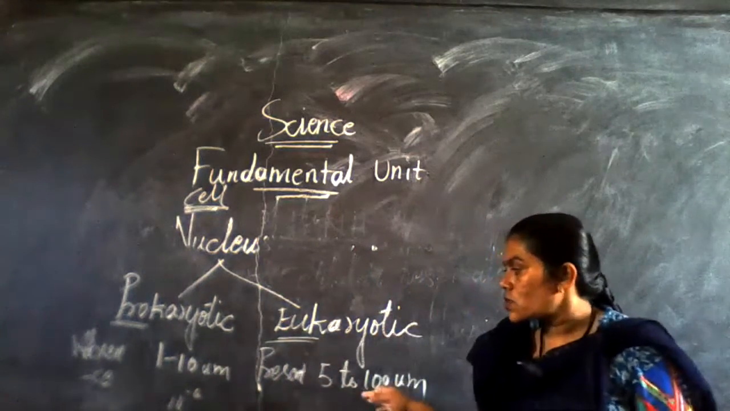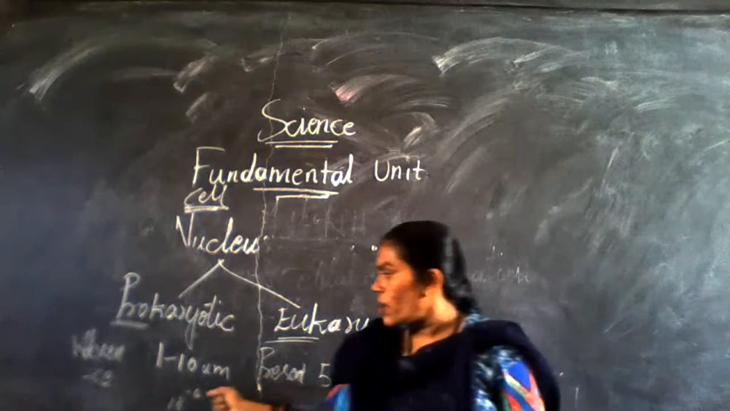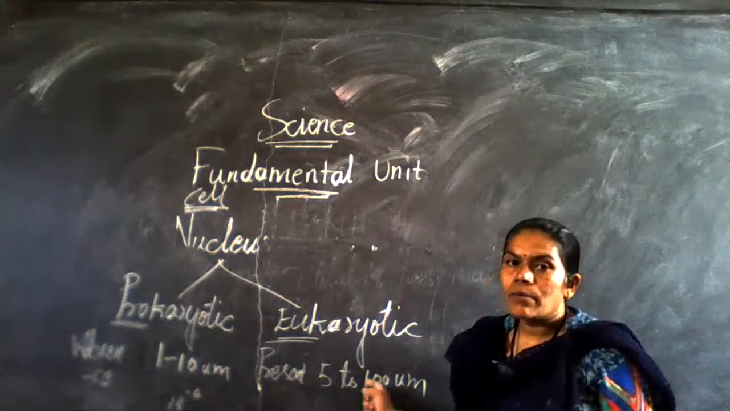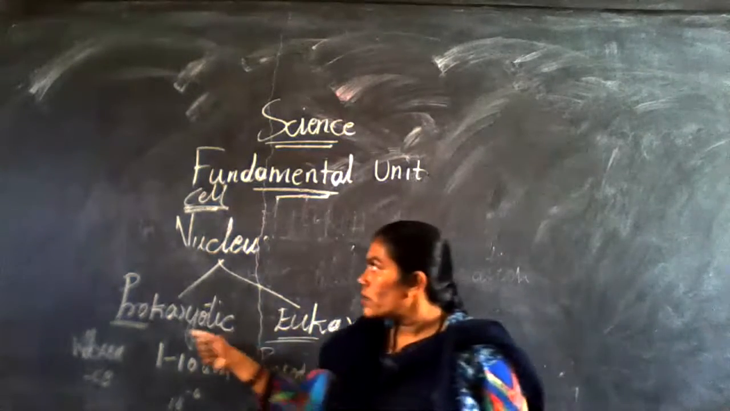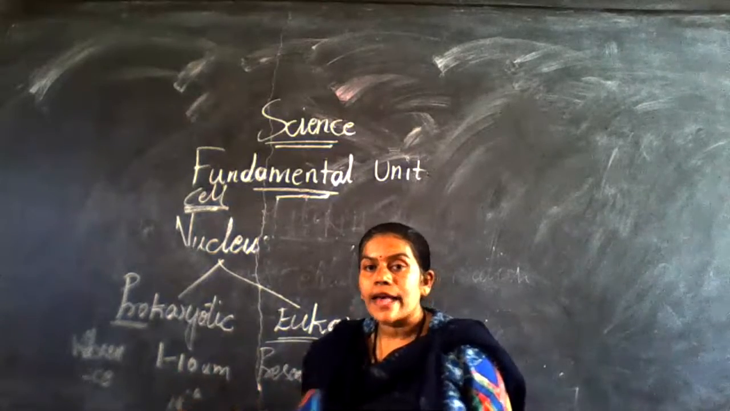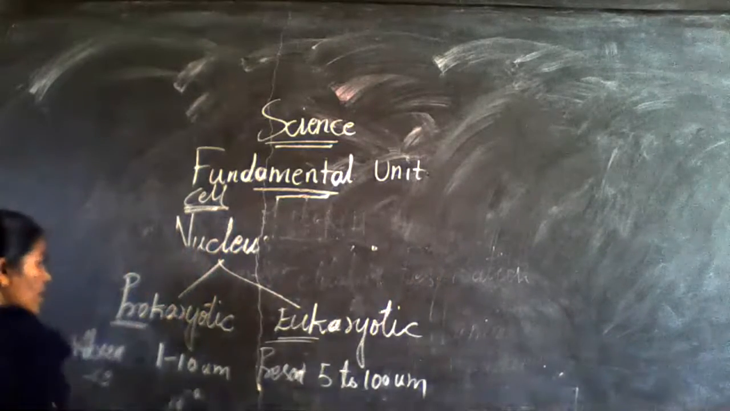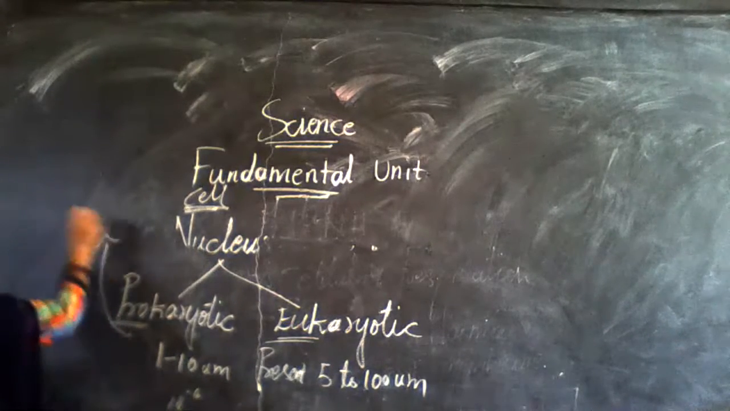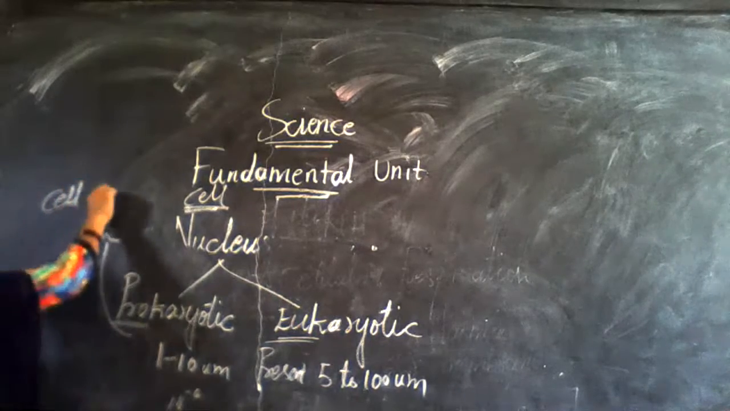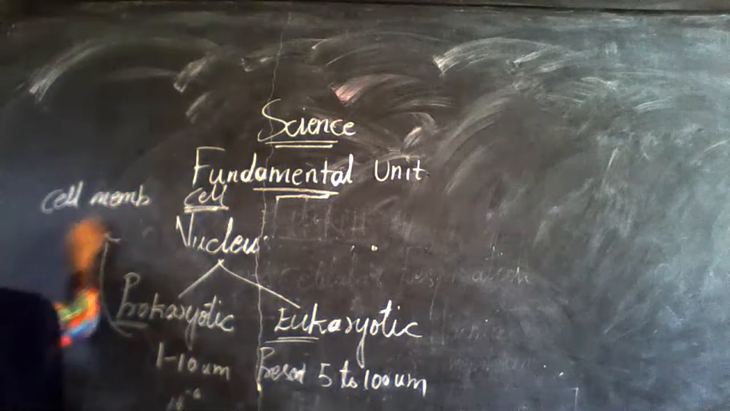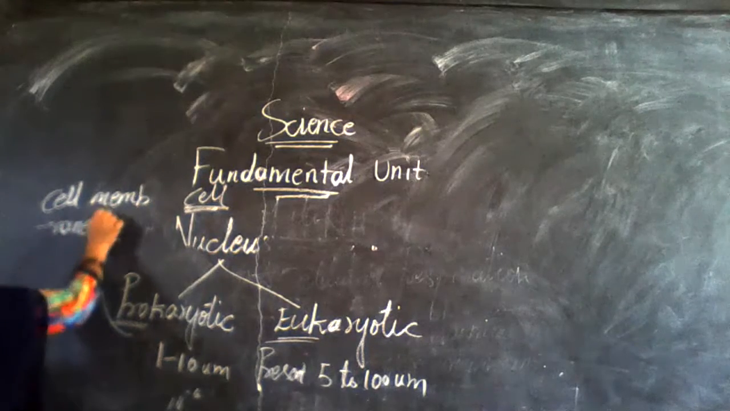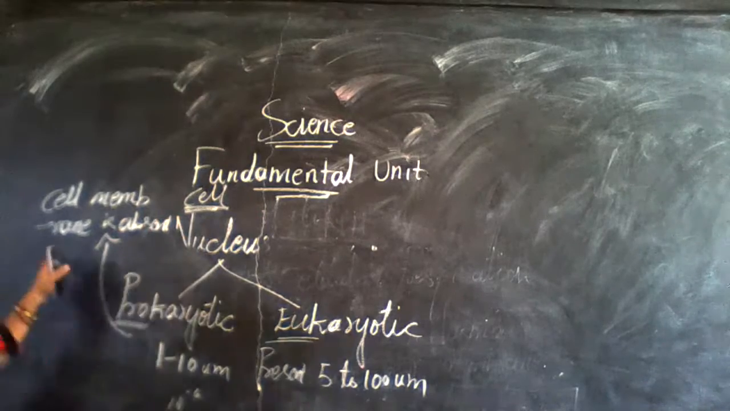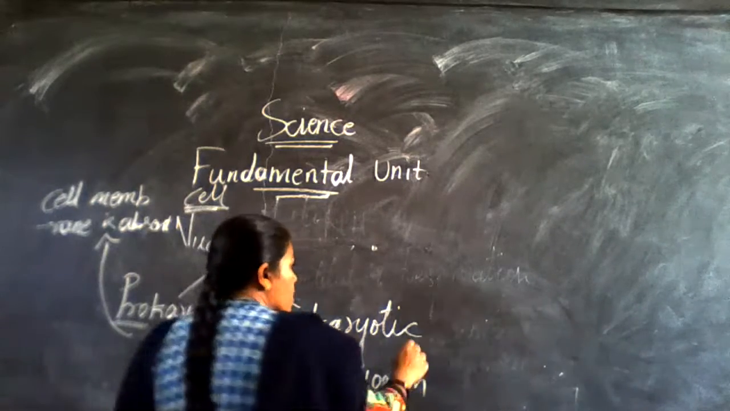Eukaryotic is nothing but the presence of the nucleus. Prokaryotic cells are found 1 to 10 micron in size, and eukaryotic 5 to 100 micron in size. And here in the prokaryotic, the plasma membrane or cell membrane is absent. See here, cell membrane is absent. One more thing: cell membrane is absent here, and in the eukaryotic, cell membrane is present.